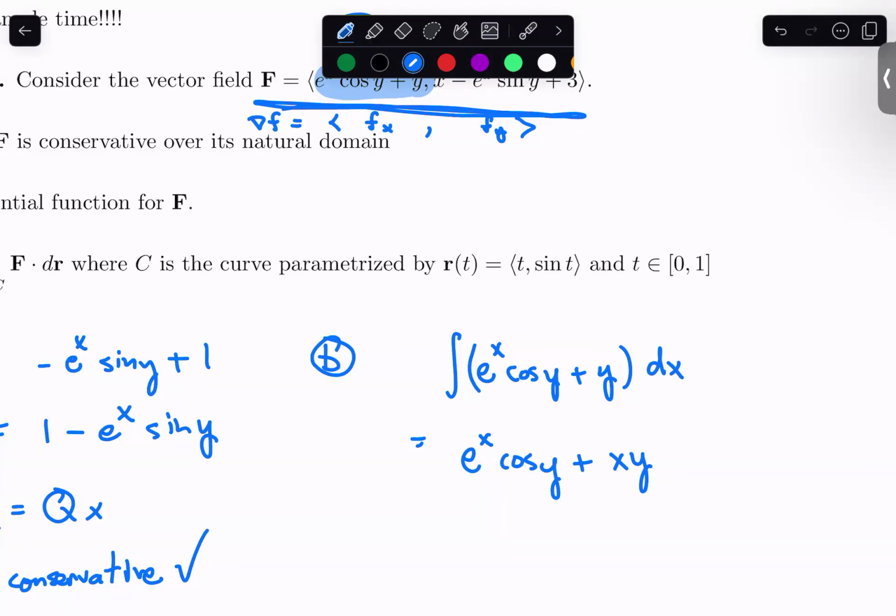Now, there's one last bit here, is that normally when we integrate, we have plus c, right? Plus a constant of integration. The annoying thing about when you do partial derivatives, and in this case, kind of like a partial integral sort of deal, is that we integrated with respect to x. So when I talk about plus a c here, these are constants with respect to x. So that means that this is not necessarily a true constant. It could have any number of y's in it, and this x integral would not be able to detect it.